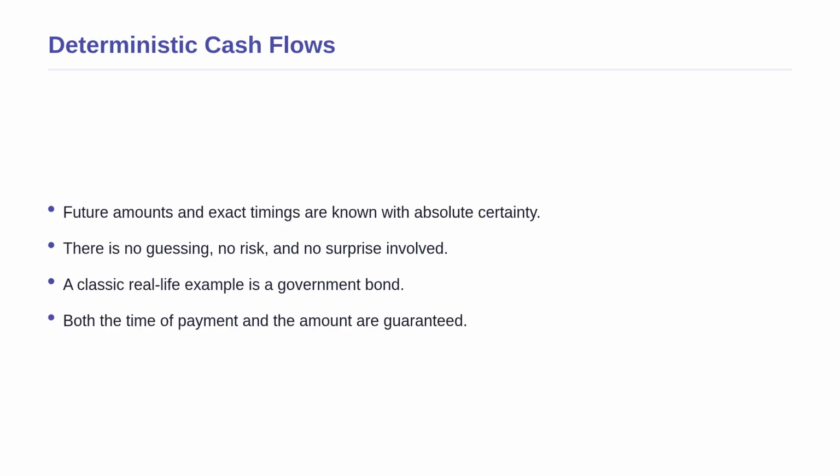To begin, let us look at deterministic cash flows. Imagine you lend money to a highly trusted friend and they promise to pay you exactly $100 every month for a year. You know exactly how much money is coming in and exactly when it will arrive. In the financial world, this is called a deterministic cash flow. When we say it is deterministic, we mean that the future amounts and their exact timings are known with absolute certainty today. You do not need to worry about the economy or business performance. A classic example is a government bond, where the government promises specific interest amounts on unchangeable dates.